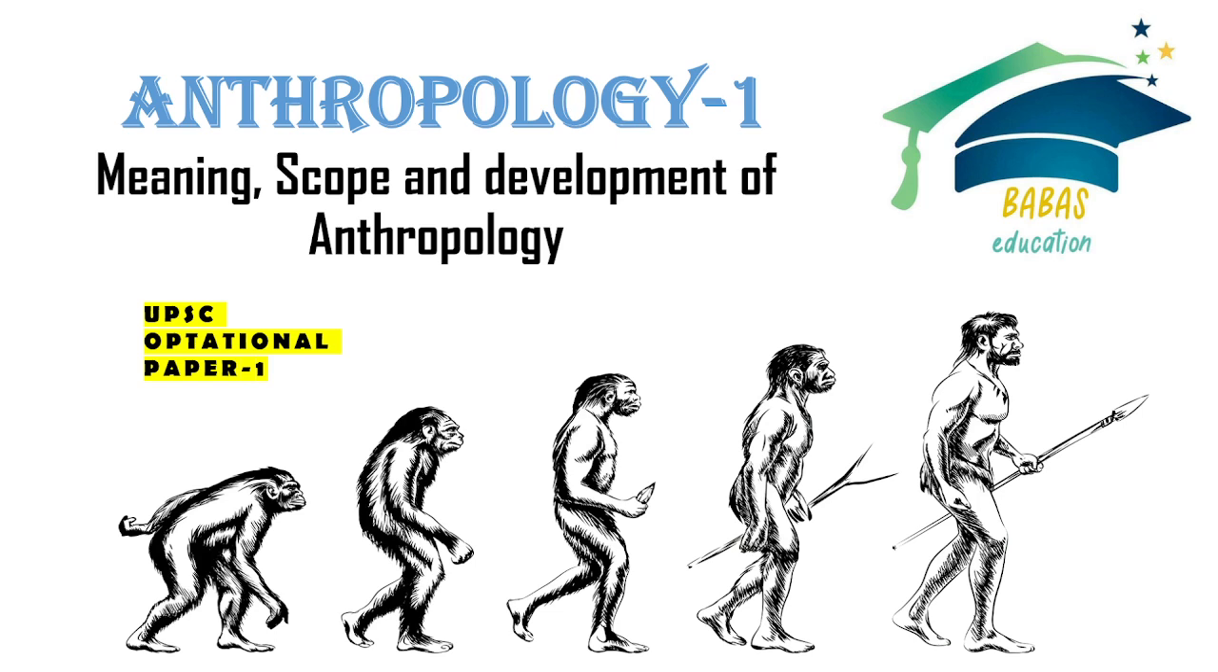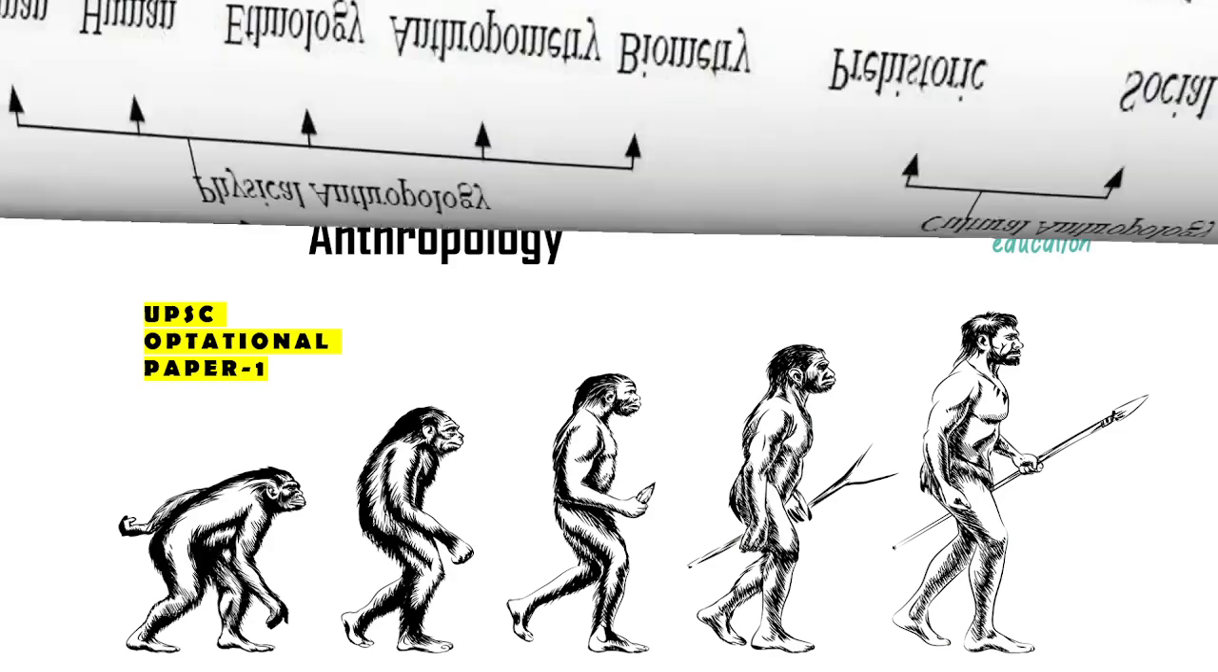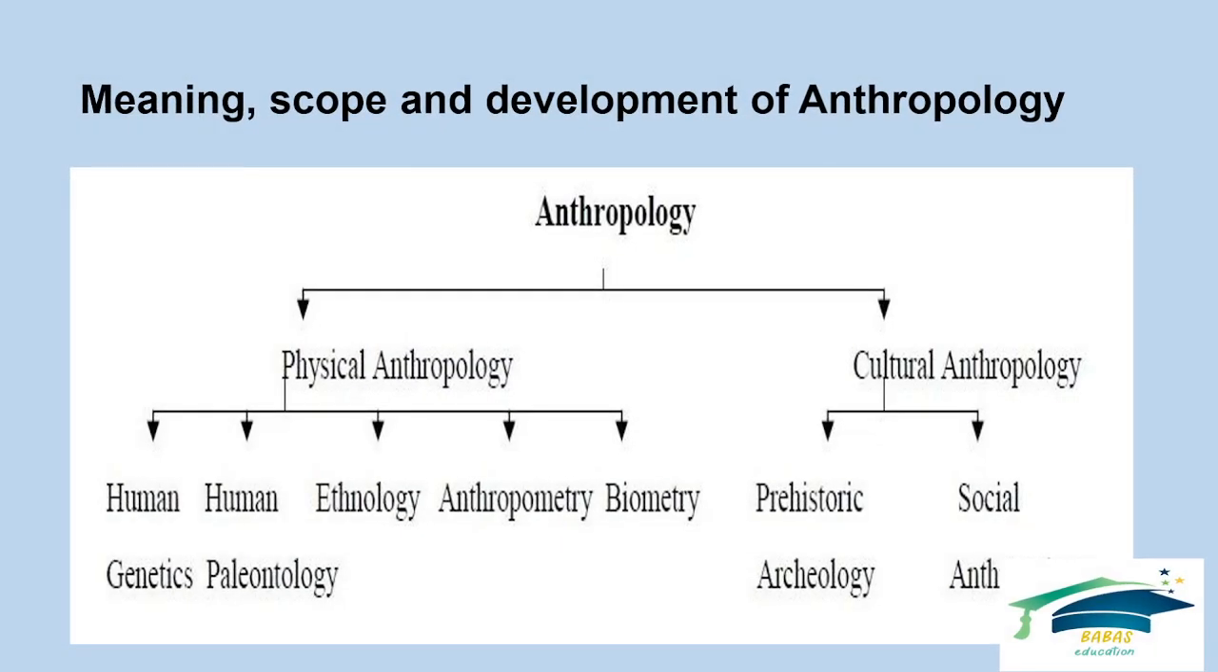Today I'll be discussing Anthropology Lecture Series 1 in UPSC optional Paper 1. Today I'll discuss the basic key concepts of anthropology, some meanings, scope and development, and key concepts also. Everyone knows about and is aware of anthropology. Anthropology is a very well-known optional subject and one of the highest mark-scoring subjects. Every topper needs it, and every academic student should like this anthropology.